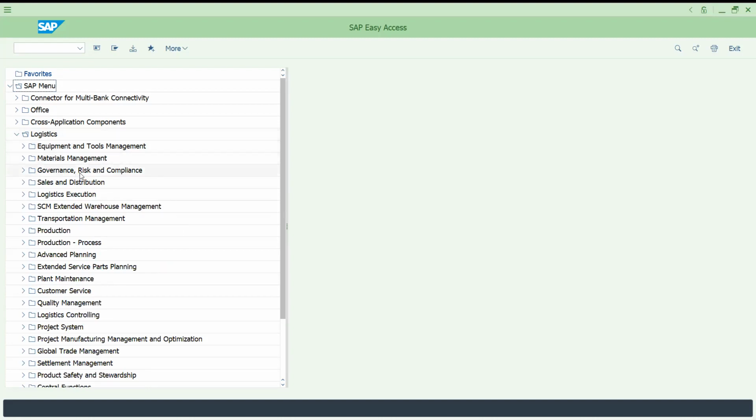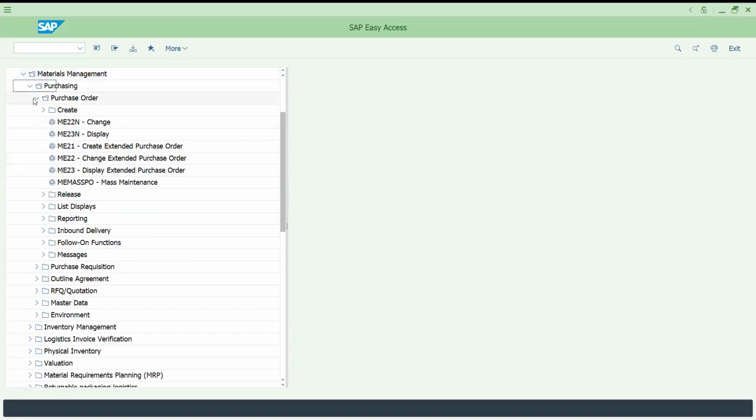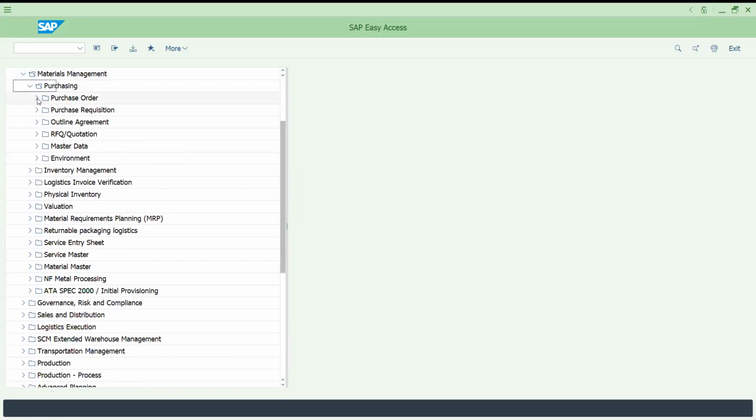This SAP menu covers whatever configuration you have done using the configuration guide. For that you are going to maintain the settings and master data here. Different kinds of data and transaction codes will be available here.